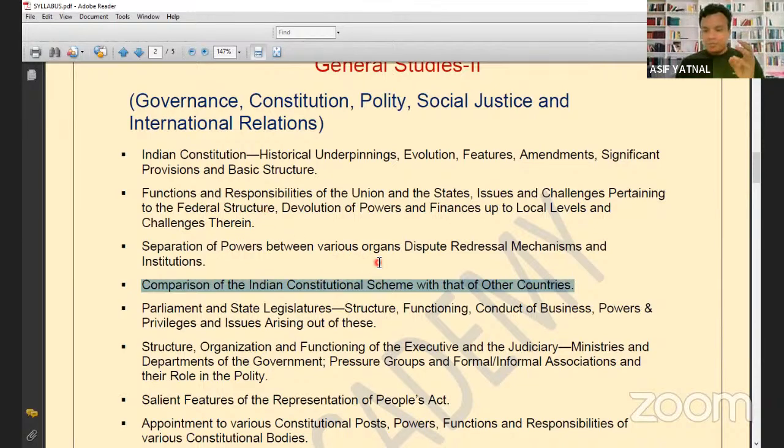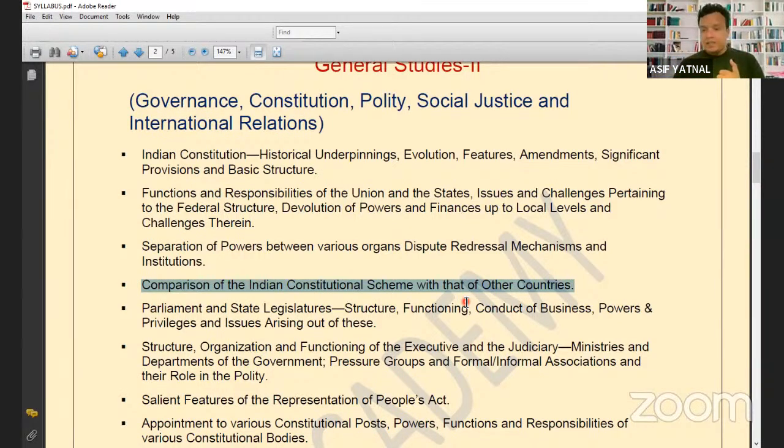अब यहाँ पर क्या है, अब comparison of Indian constitution with other countries. So shall we need to compare the Indian constitution with all the countries in the world? No, we need to see the trend. One is France, जो majority of the times the UPSC is asking question from the France.